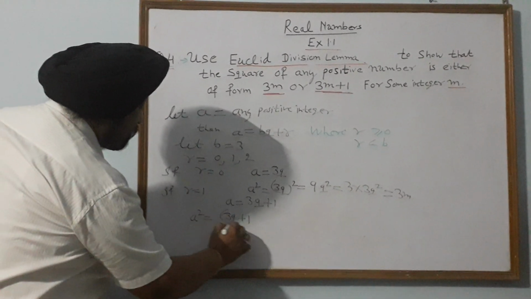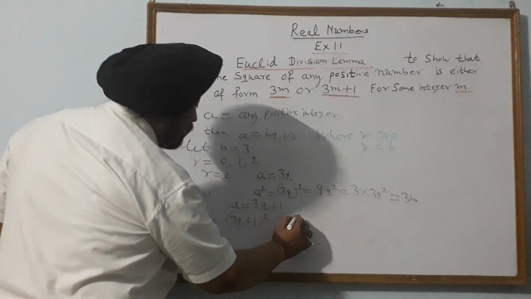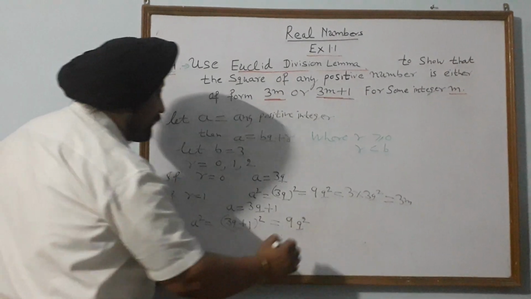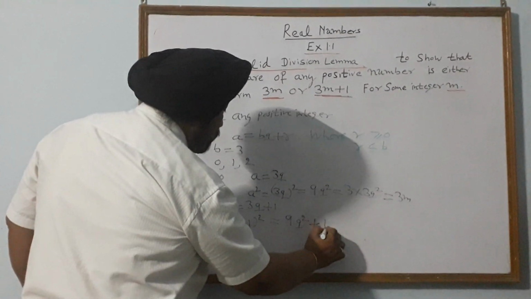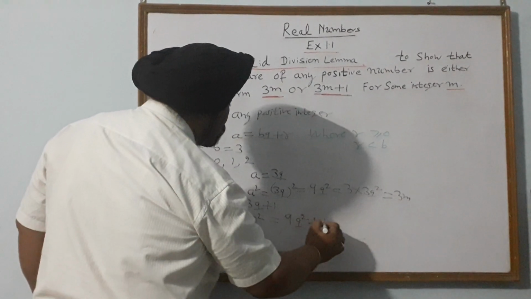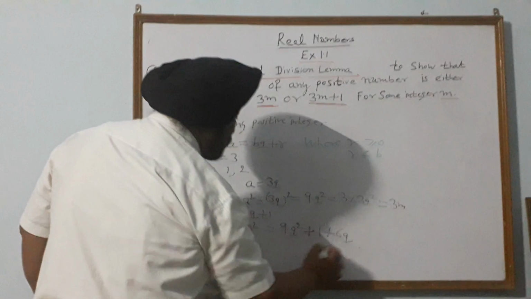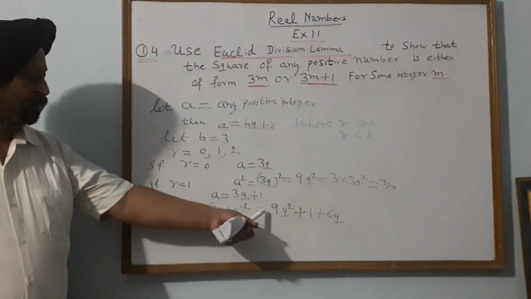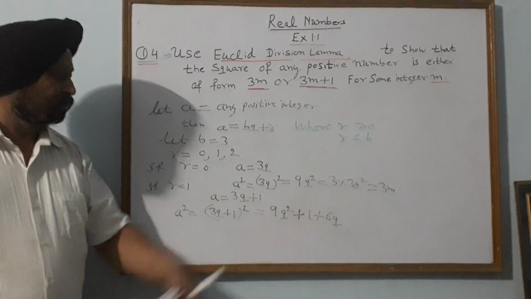plus 1 whole square. So it is equal to 9q square plus 6q plus 1. We have opened it by the identity a plus b whole square equals a square plus b square plus 2ab. So 3q square is 9q square, 1 square is 1, and 2 into 3q into 1 is 6q.